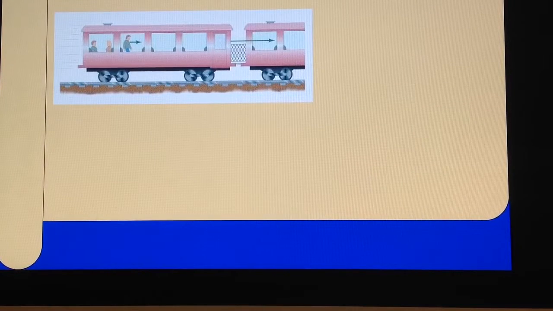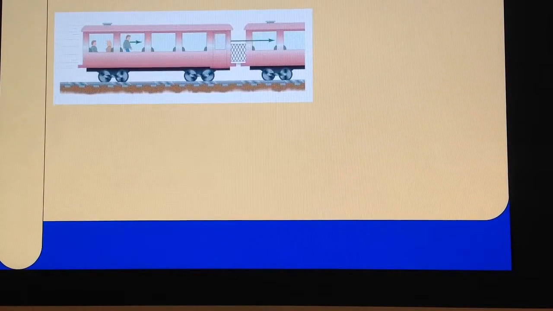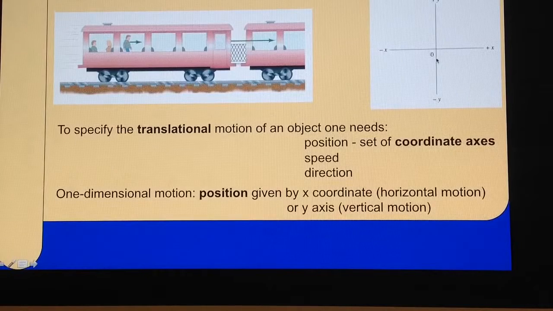All right, if I'm going to describe the motion, the first thing I need to do is to identify a reference frame. It's with respect to a reference frame that I'll talk about position, velocity, and so on. Suppose someone is going to meet me and asks me, where are you? And if I say, I am at 400 meters, of course this information is incomplete. The person is going to immediately ask me, 400 meters from what? With this question, the person is asking me, what is your origin? What is your zero?